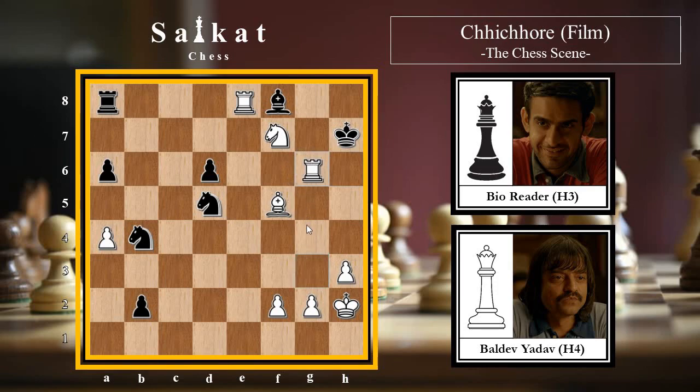Let us put it in this way. Suppose white plays rook into g6 and black plays any bad move, say a5. Then rook g3 is a checkmate. The king is under check. These two squares are protected by the knight, and the front three squares are protected by the rook. So this is the checkmate.